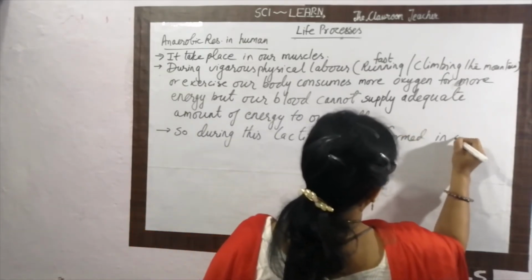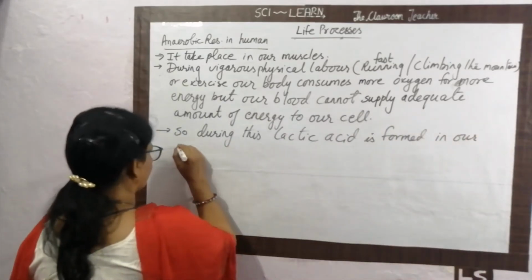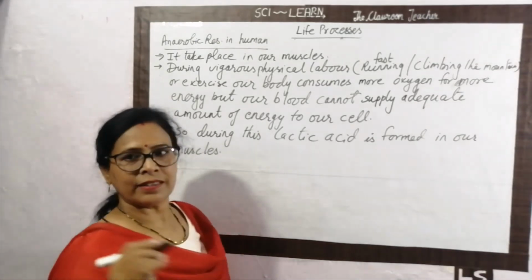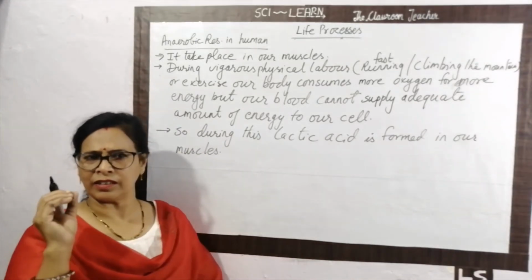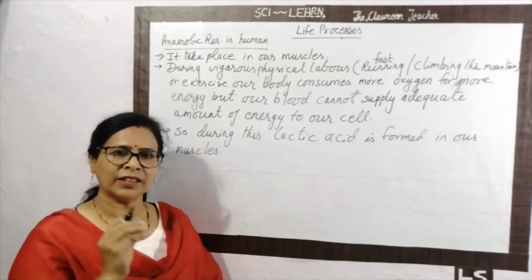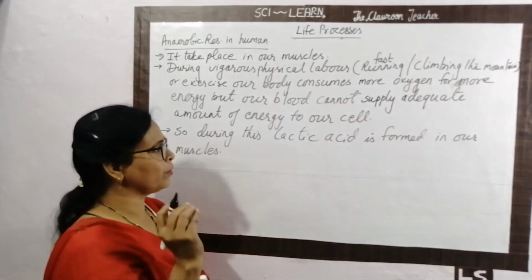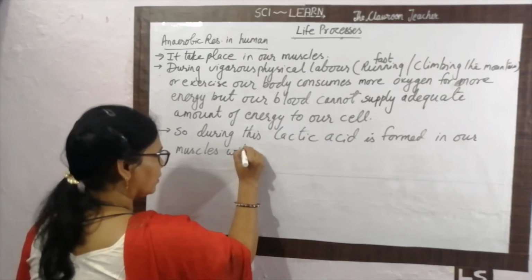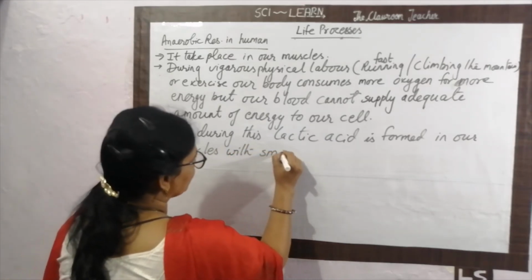Lactic acid is formed in our muscles. And with this lactic acid there is the release of a very little bit of energy, nearly about 2 ATP. Lactic acid is formed in our muscle with a small amount of energy.